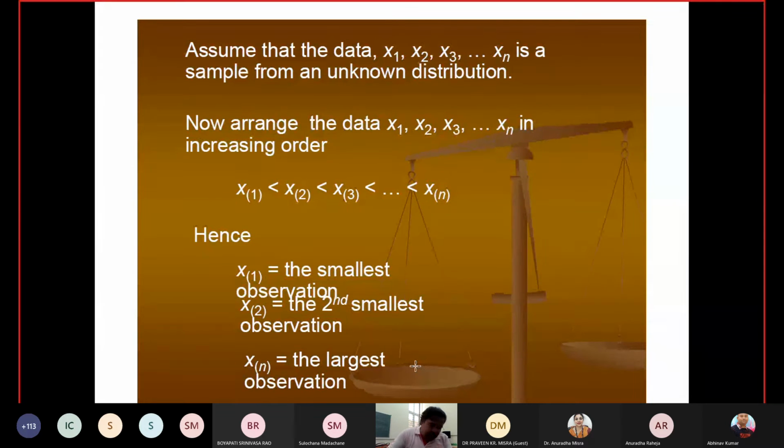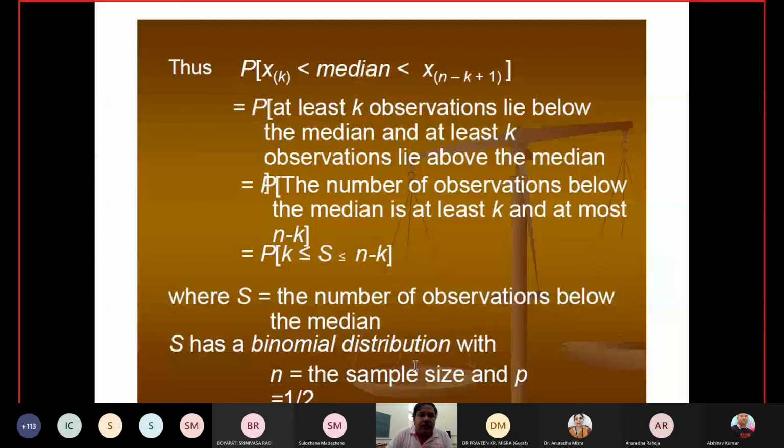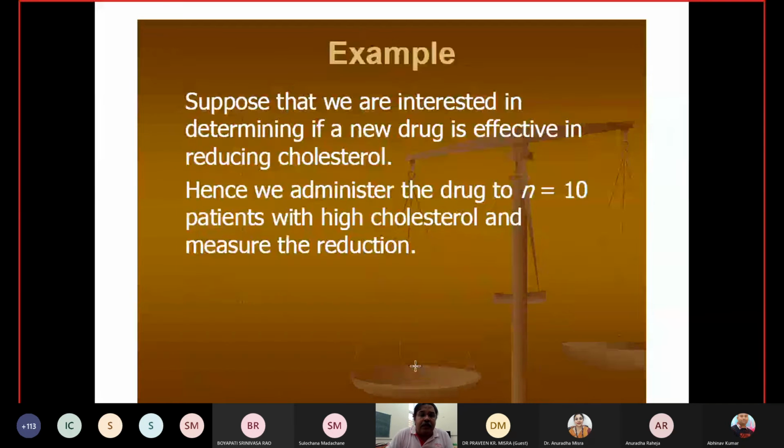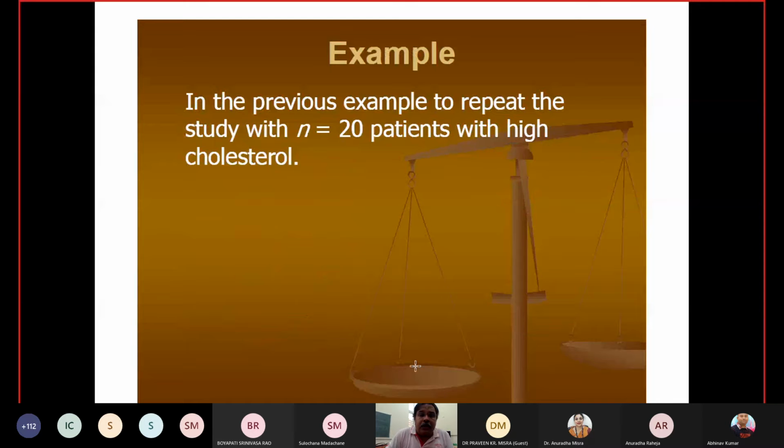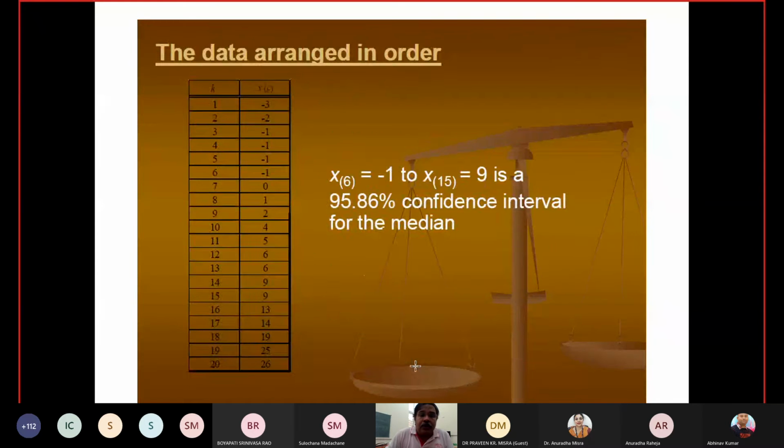The non-parametric confidence interval is not discussed here because I am just skipping it. It will take a lot of time, and that is not of much use.